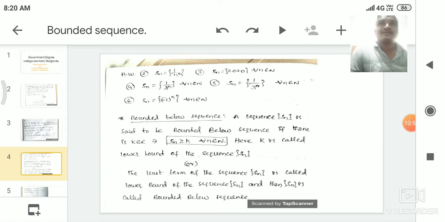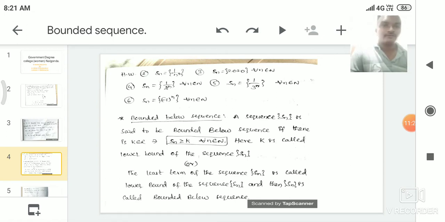Here also clearly we observe that 1 is the greatest value of the sequence. Whenever a greatest value exists for the sequence, then the sequence is called bounded above sequence. So here Sn is equal to 1 by n square is bounded above sequence, and the upper bound of the sequence is 1.